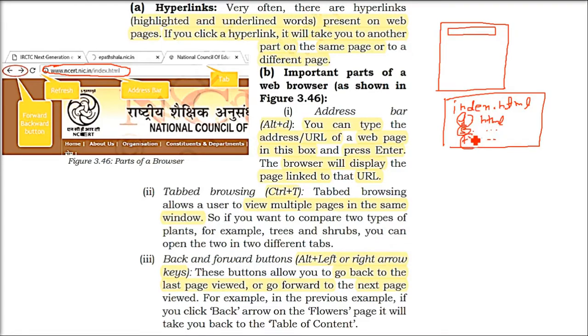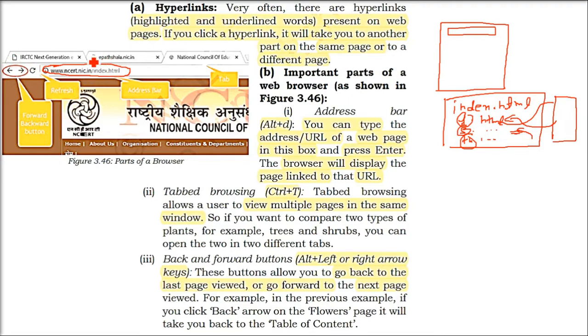Whenever you take your mouse on any hyperlink, you will know that it is clickable. Other text, even if you take your mouse cursor over it, won't highlight.